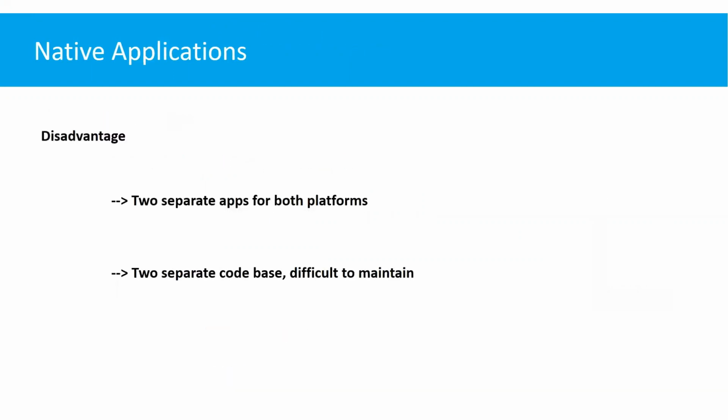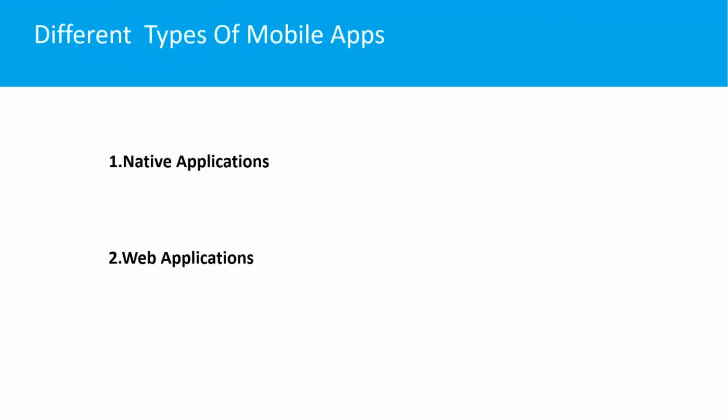Here, there are a few disadvantages in the case of native applications. We need to maintain two separate code bases, and the second disadvantage is that we have to maintain separate teams. Suppose you want to make any small modification, we need to perform this modification in both the code bases. So to avoid these drawbacks of native apps, we go with web applications.